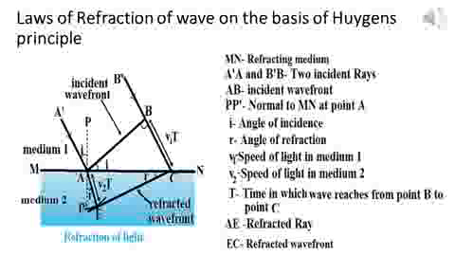That means when the wave reaches from point B to point C, at the same time the wave reaches from point A to point E. Because point E is on the semicircle, point C and point E are in the same phase. Therefore, EC is the refracted wavefront.